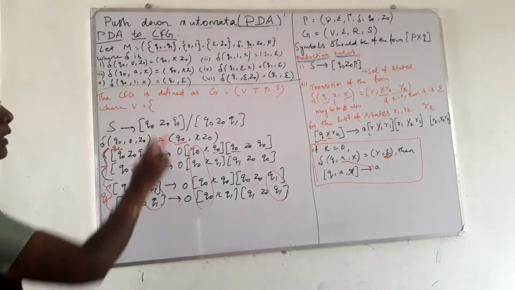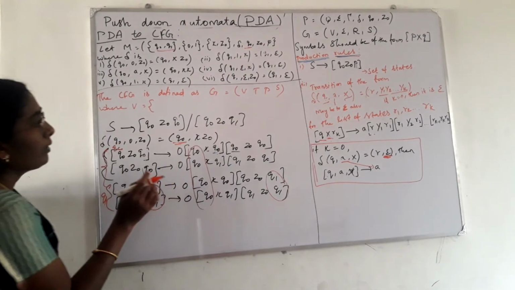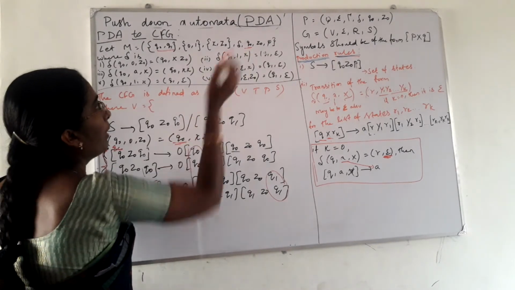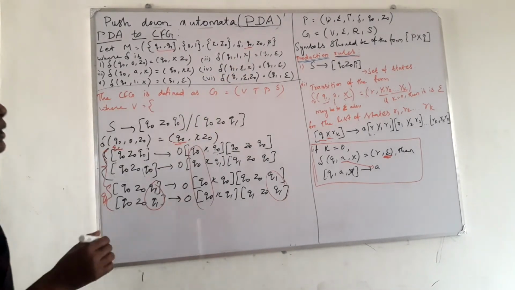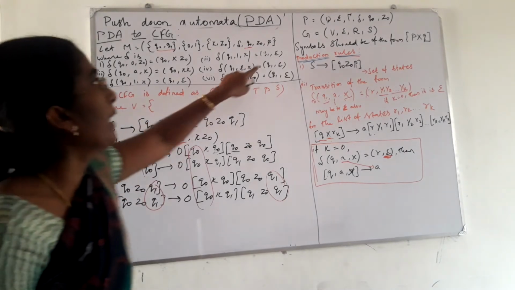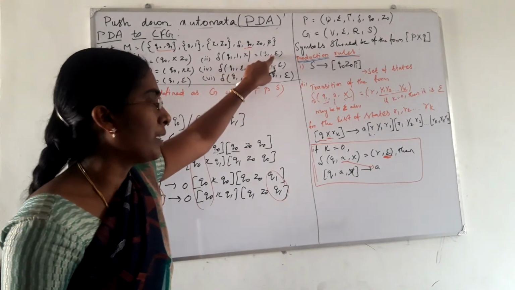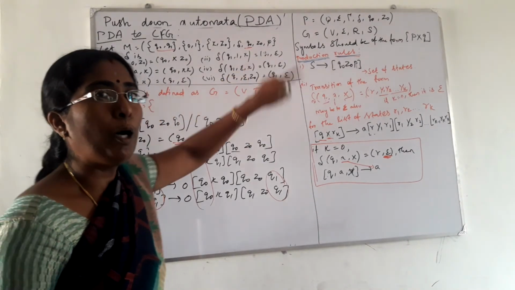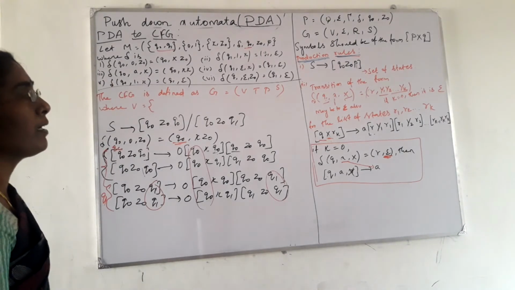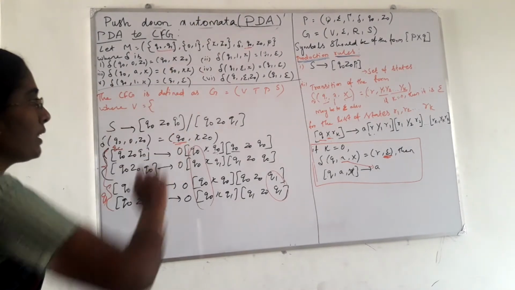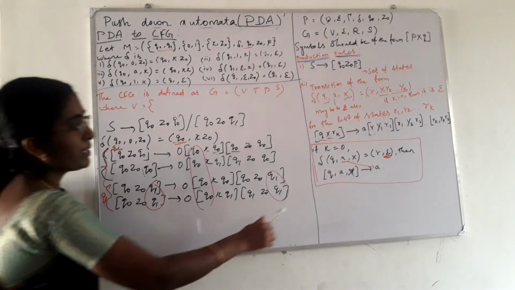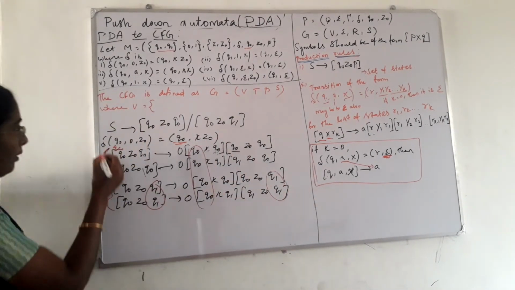So what is the next production? The next transition is Q1 comma 1 comma X is equal to Q1 comma epsilon. Here we are representing the pop operation. If you have a pop operation, what is the equivalent production, and how do we write it? That is by using this rule.